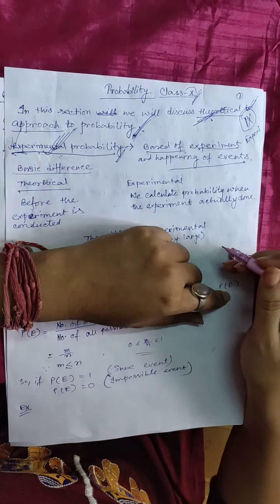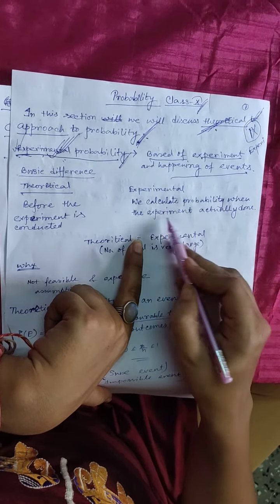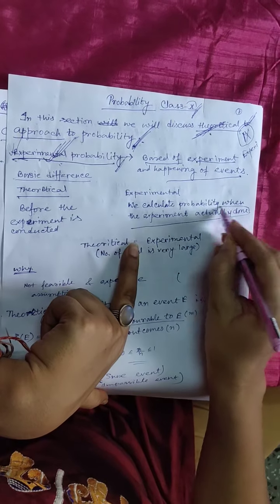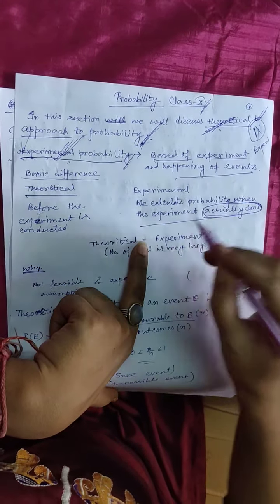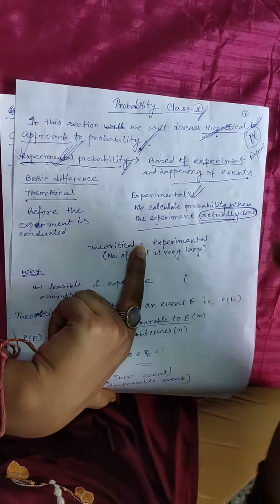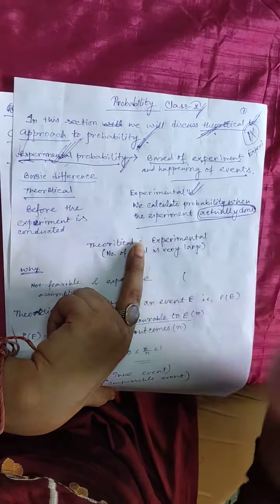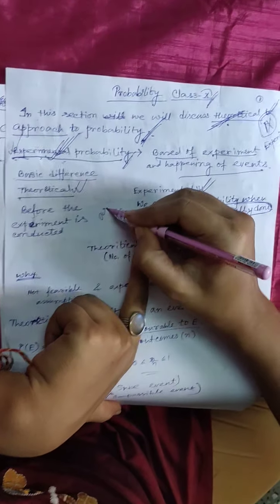What are the differences? In the experimental approach we calculate probability when the experiment is actually done. Okay, when the experiment is actually done, then we calculate the experimental probability. And in the theoretical approach we assume.